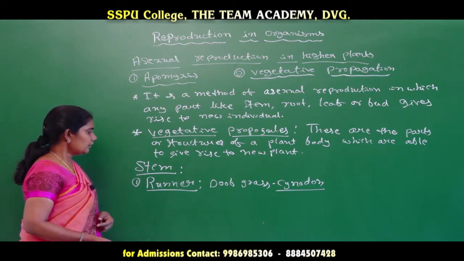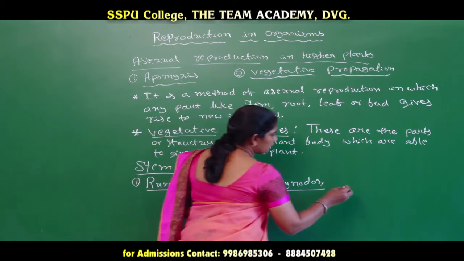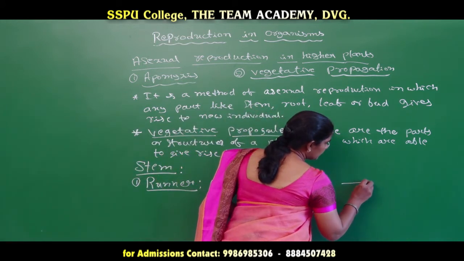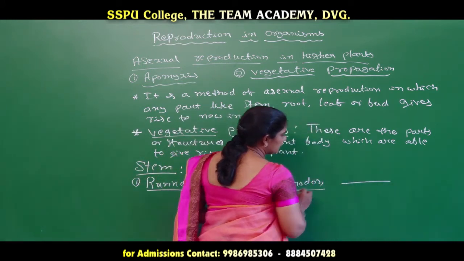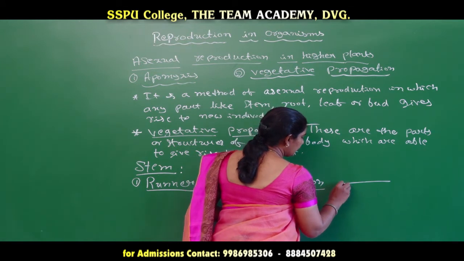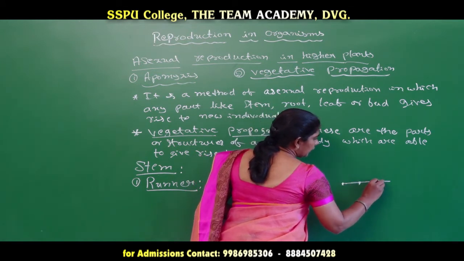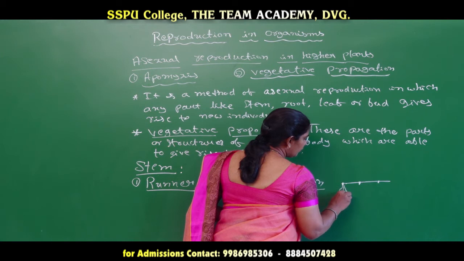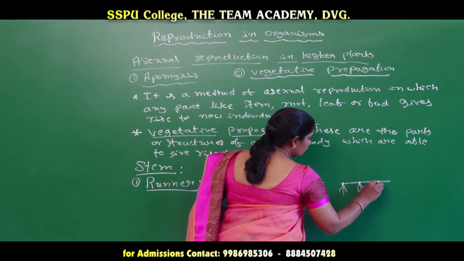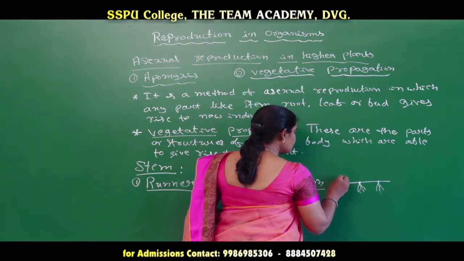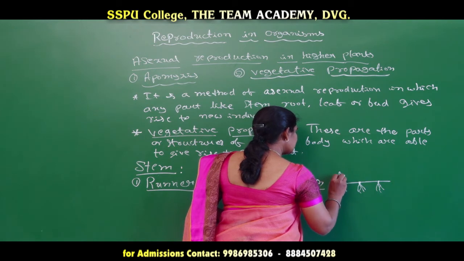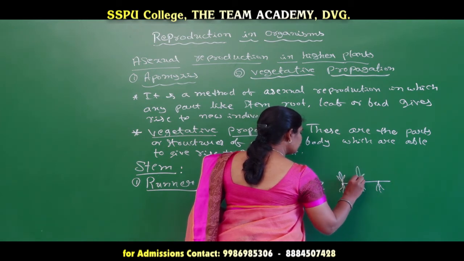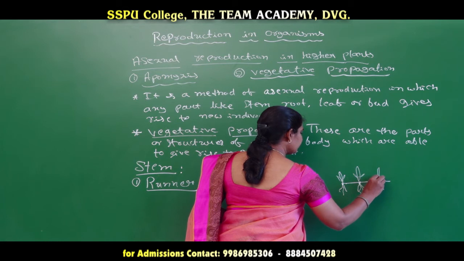In this structure, the stem has nodes, and at the region of the nodes we can see the growth of roots, and also stem which contains a leaf. But in the runner, the stem runs parallel to the land, or the soil surface.